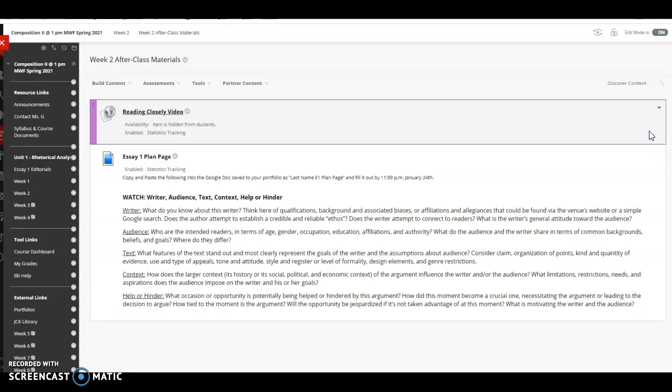And just remember, these analysis questions that are here on the plan page and in the Easy Writer chapter are helping you think about the material that you can use in Essay 1. So you're not just going to translate it directly, you're going to think about it and put the pieces together in your mind in terms of what works, what doesn't, and why.